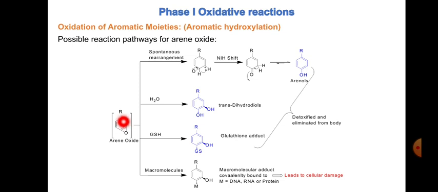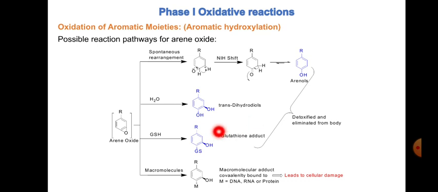Another possibility is that arene oxide reacts with water and then forms trans-dihydrodiols. So there are two hydroxyl groups which are getting introduced here. So this will be more hydrophilic compared to the arenols, and this will be easily eliminated. Okay, then another is GSH. So this is basically the adduct formation.